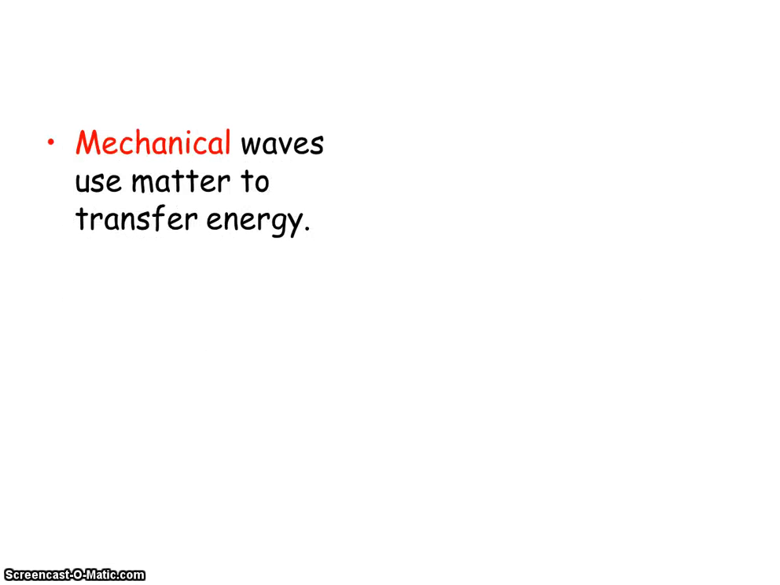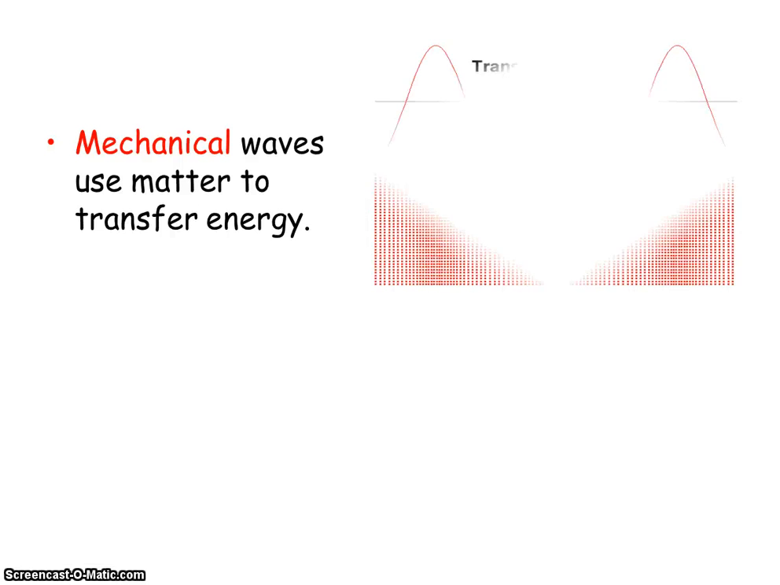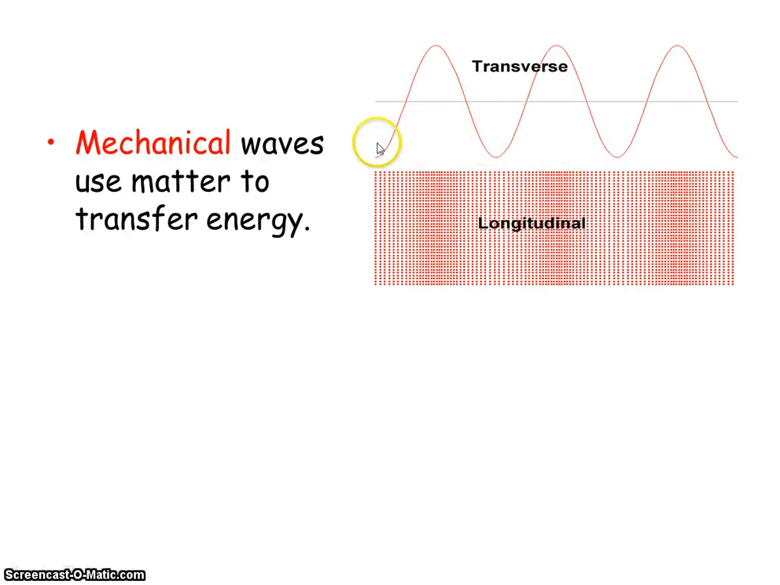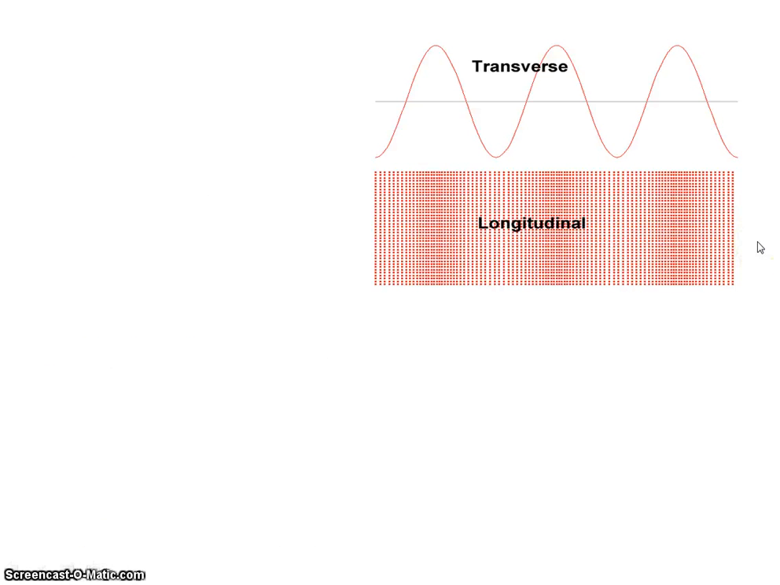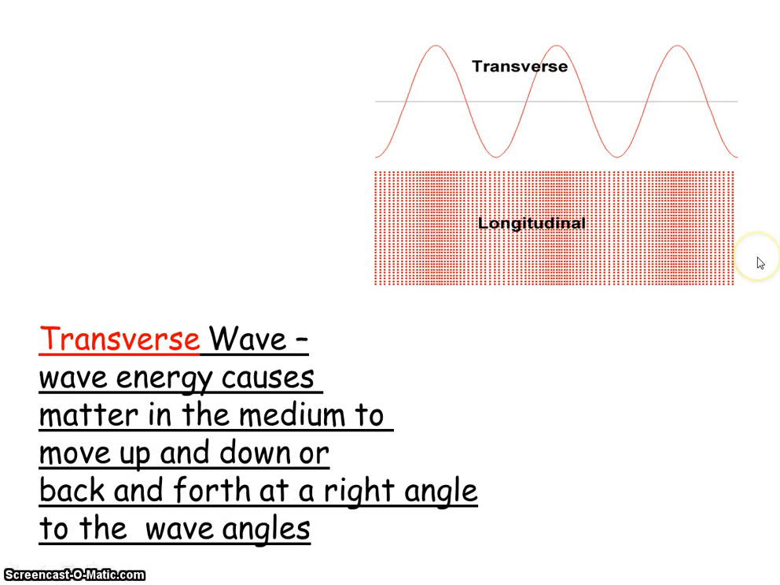And we call waves that use matter or mediums to transfer energy mechanical waves. And here are the two types we're going to talk about, a transverse wave and a longitudinal wave. First, we'll start with transverse waves. Waves that are called transverse transfer energy by their particles vibrating up and down, even though the actual energy is traveling in a straight line.